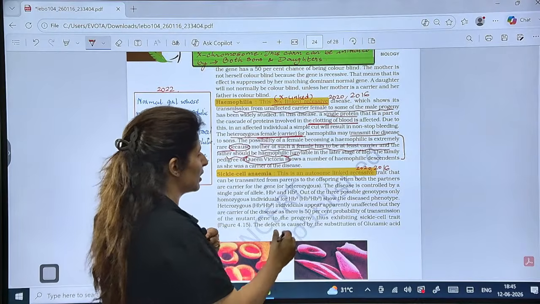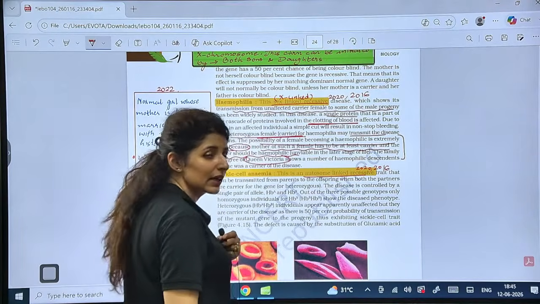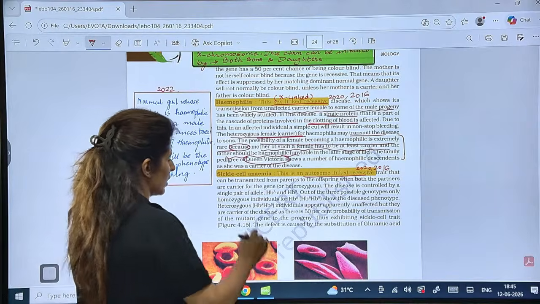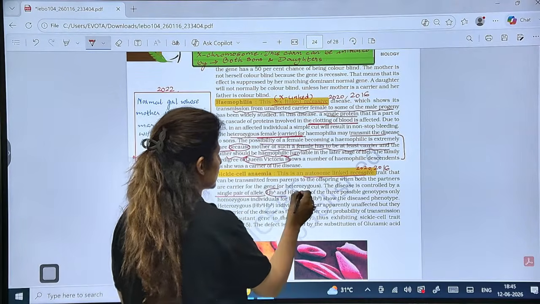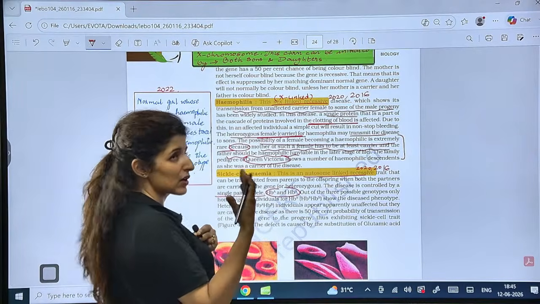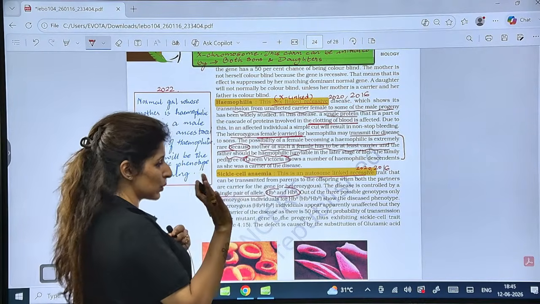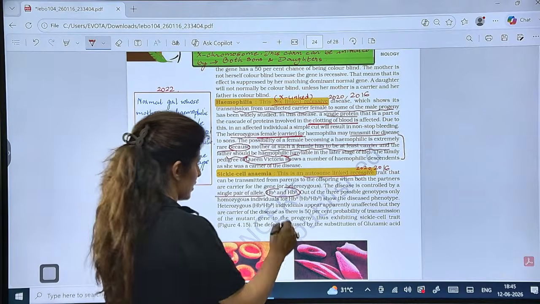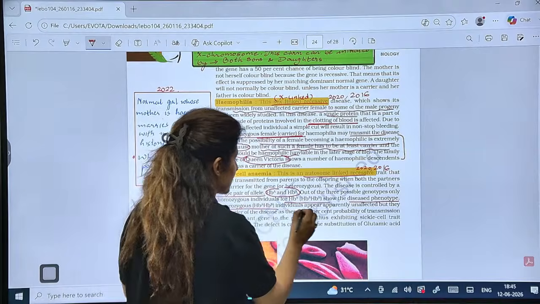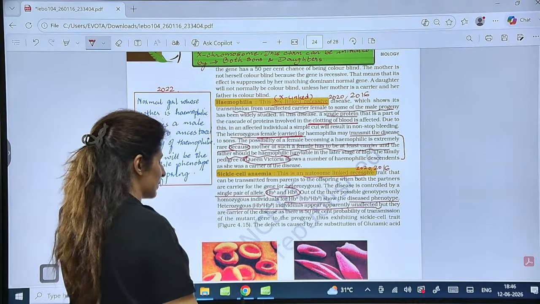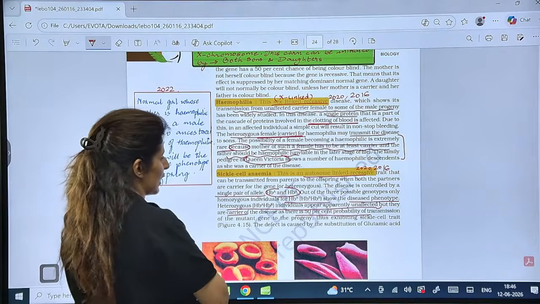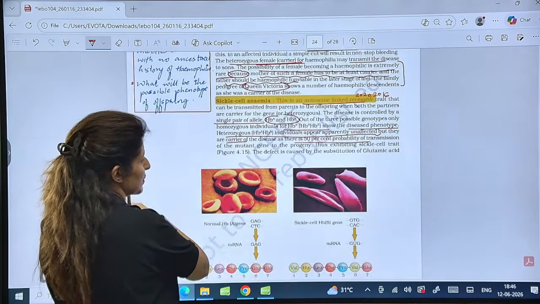Sickle cell anemia, what type of disease is it? First of all, it is an autosomal linked recessive disorder, controlled by a single pair of alleles. So there are these two conditions. In the heterozygous case, partially the hemoglobin will be normal, partially it will be affected. Individuals with the homozygous diseased genotype show the diseased phenotype. Heterozygous individuals appear apparently unaffected, but they are carriers, so there is a 50% probability. And those with HbA HbA are absolutely normal.